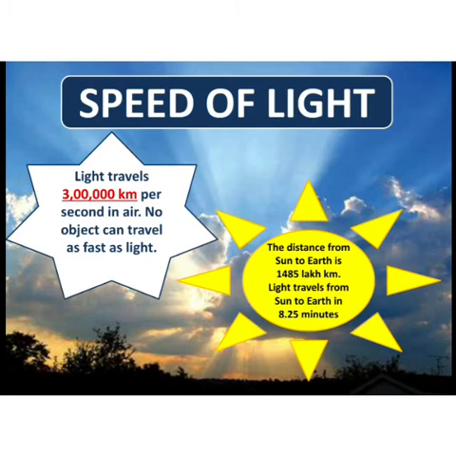Next is speed of light. How fast does light travel? I would like to tell you that light travels fastest. No object can travel as fast as light. Light travels 3 lakh km per second in air. No object can travel as fast as light. Means light is the fastest to travel.